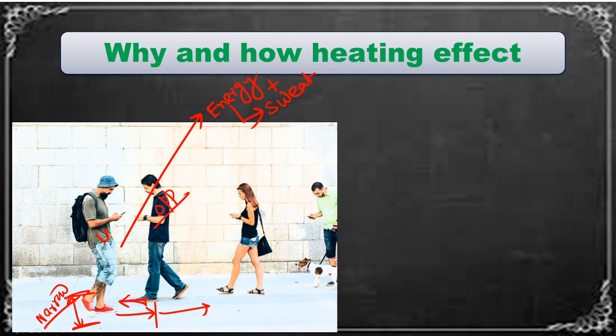Here the person coming from the opposite direction is nothing but the resistance. You who want to go are the current, and whatever is produced because of the barrier, your sweat, is the heating effect of electricity.